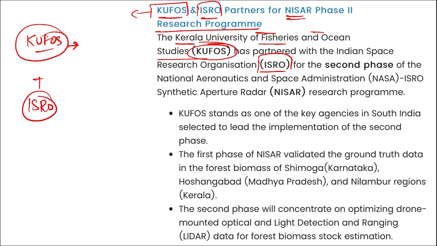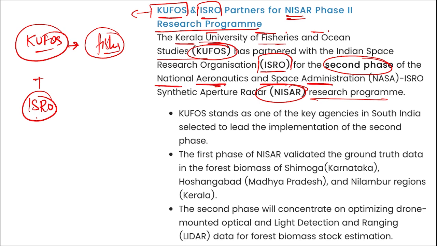That means their partnership will be helping to develop some kind of satellite that will be helping the fishery sector, right? They will be helping fishermen, right, in order to tell them about the weather, the conditions that are in the oceans and seas. Correct. So for that purpose, Kerala University of Fisheries and Ocean Studies partnered with ISRO to launch the second phase of NISAR research program.